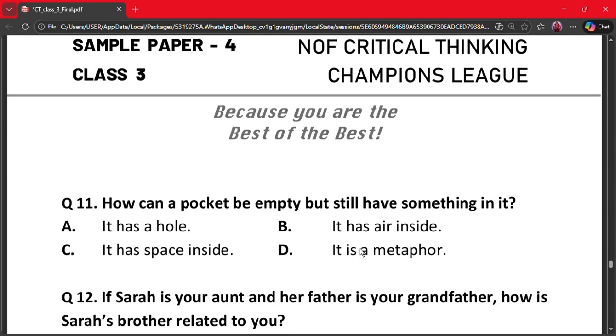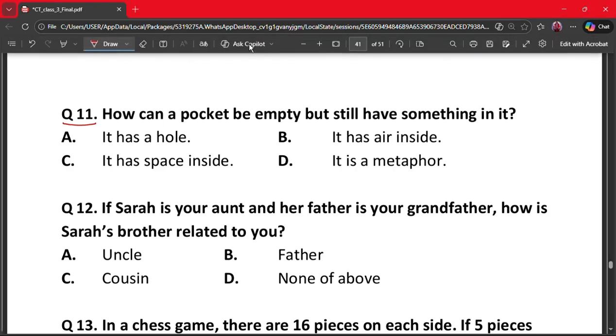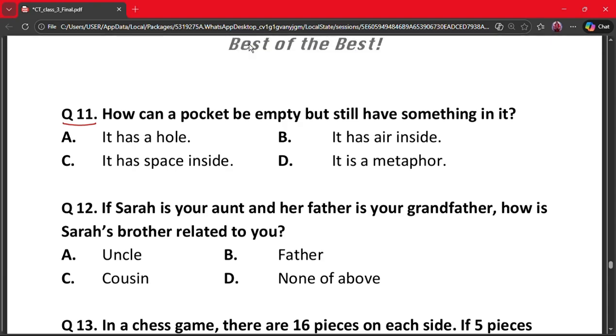Next question is question number 11. How can a pocket be empty but still have something in it? Again. Question 11. How can a pocket be empty but still have something in it? A. It has holes. B. It has air inside. C. It has space inside. D. It is a metaphor. The correct answer is option A. It has a hole.